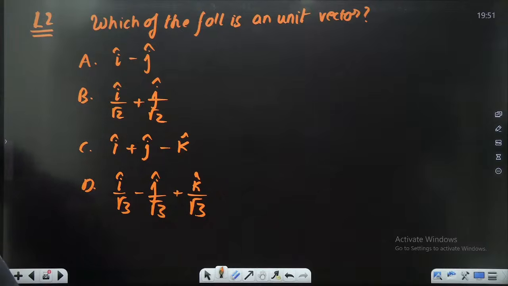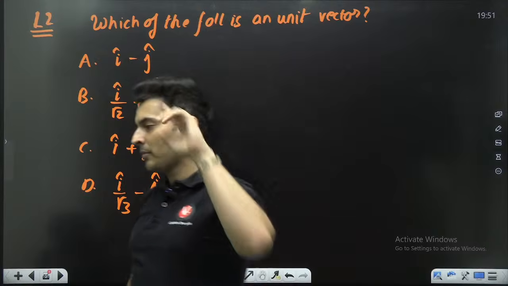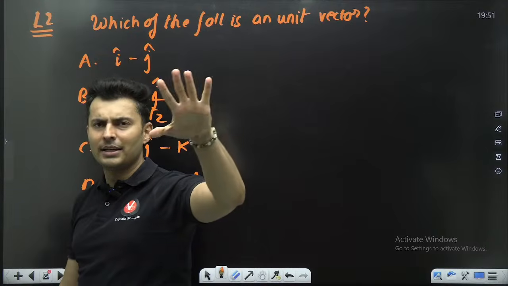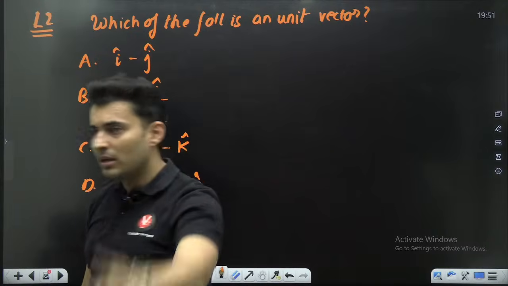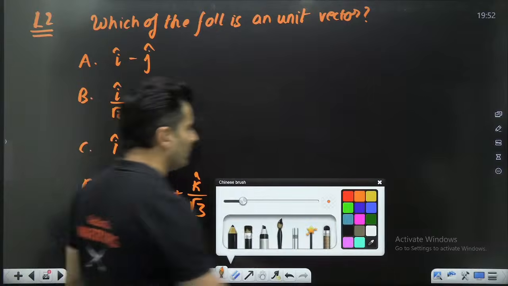Kaushik, watch the lecture from the start. Cap means unit vector. It's just a way of telling that it has a magnitude of 1. If it is bar, it can have any magnitude. If it is cap, it has to have a magnitude of 1. Let's try to find out the magnitudes in each of the cases.